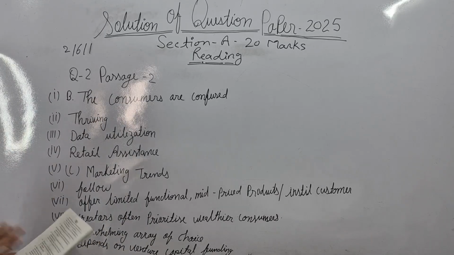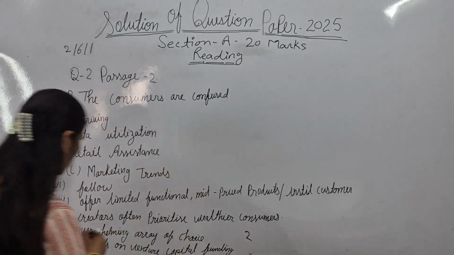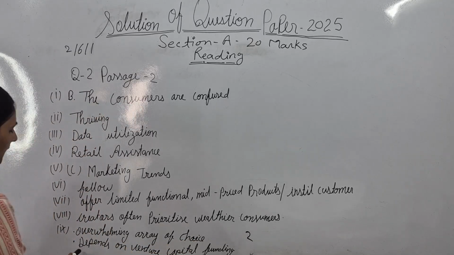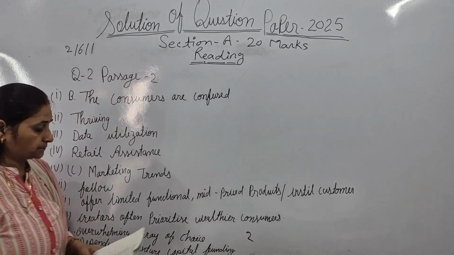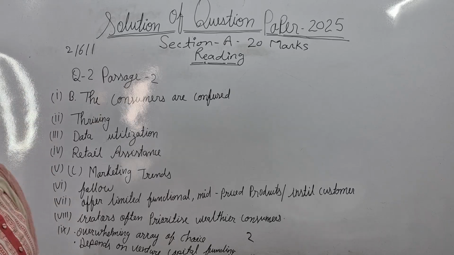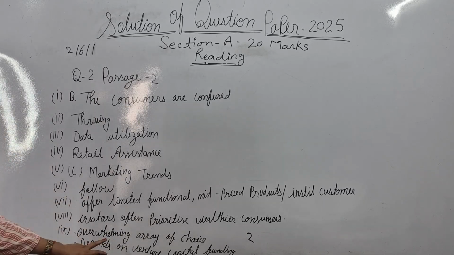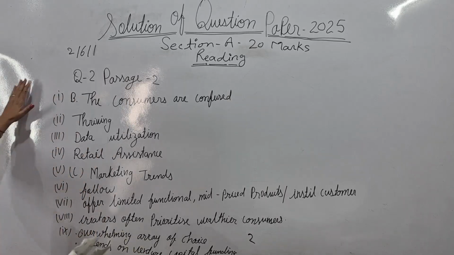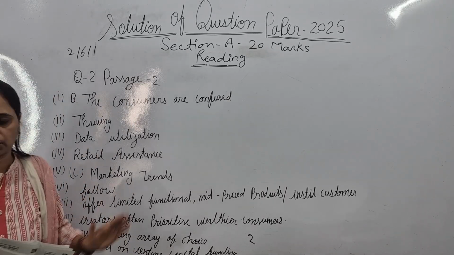Now the ninth question is for 2 marks. In this way you are going to get 10 marks. The answer: overblend array of choice and depend on venture capital funding. So these are your answers. For question 9, I have given the 2 points. So this is the answer of passage 2. You can just note down all the answers. These are the answers of question 2.